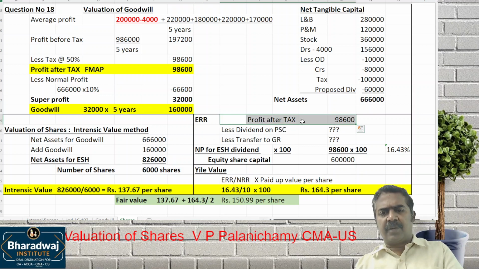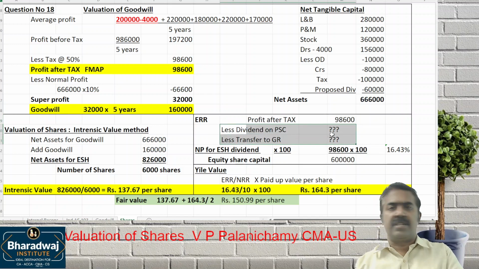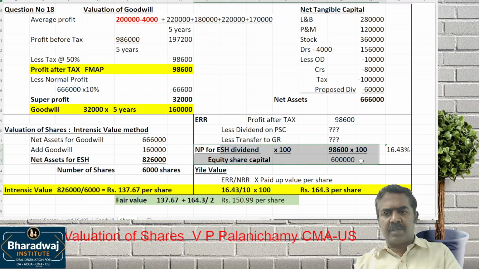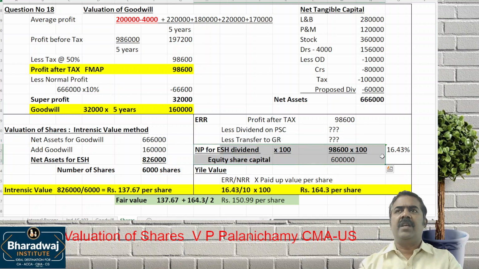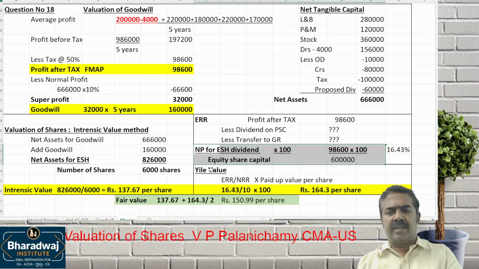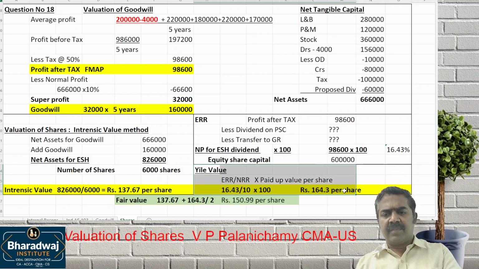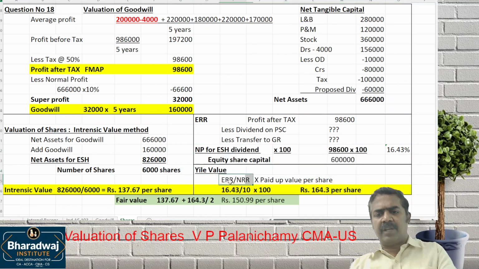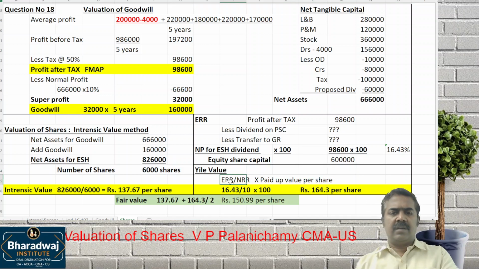For that, we need profit after tax available. There is no preference share capital and no transfer to reserve. So net profit for equity shareholders' dividend divided by equity share capital into 100, you get 16.43. ERR by NRR into paid up value per share gives us the yield value. So fair value is the average.